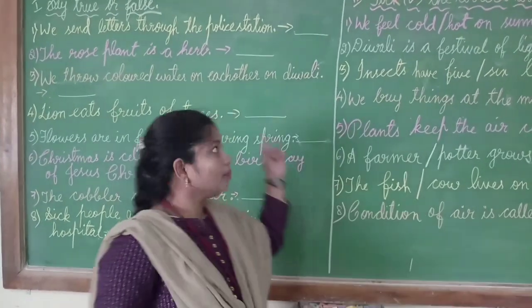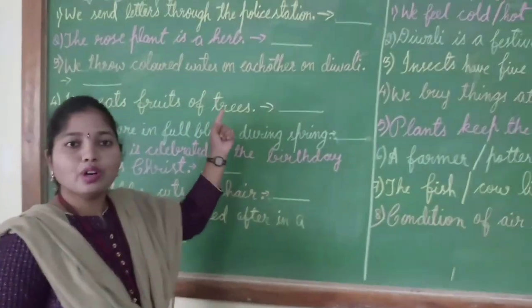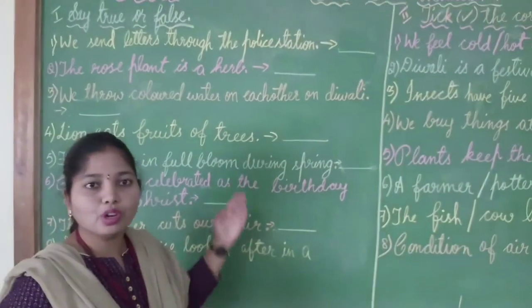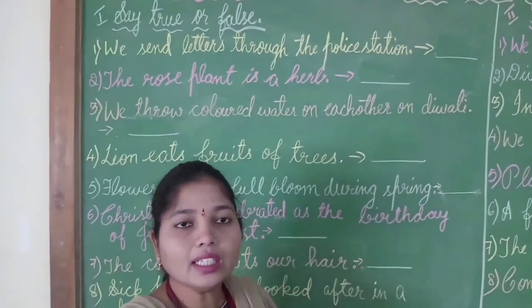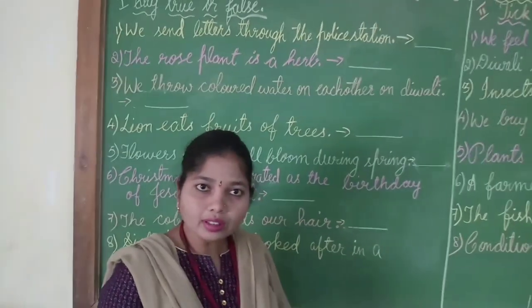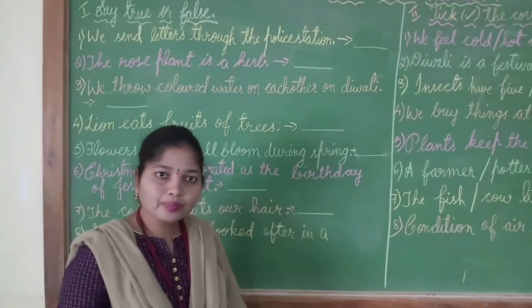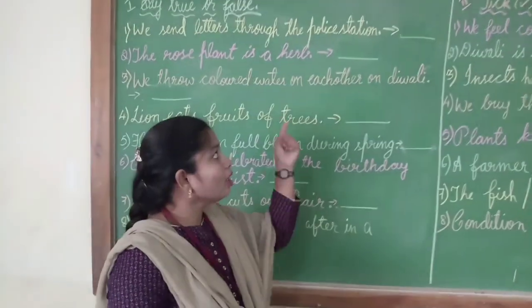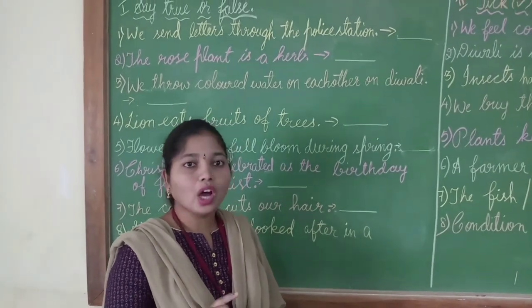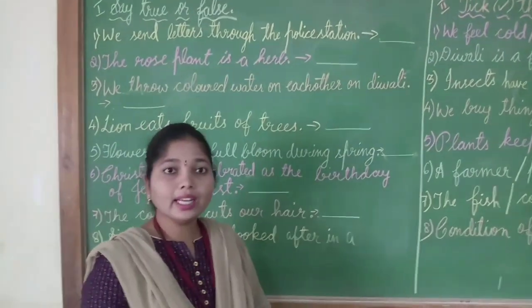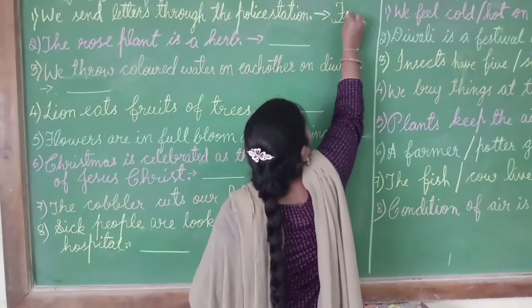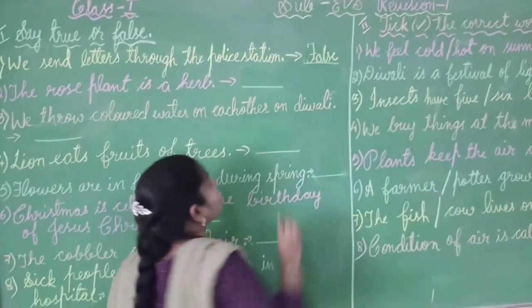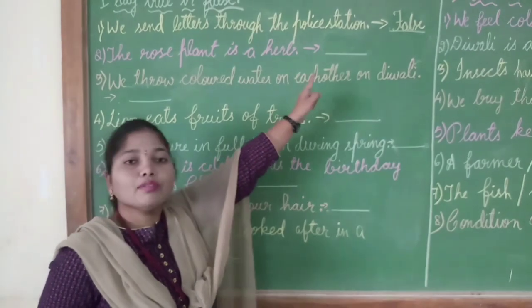Now let us study first about the true or false, and this true or false contains all the 6 chapters. First is, we send letters through the police station. Children, will we send letters through police station? Tell me, is it true or false? Yes, it's false, because we send letters through the post office, not by police station. So I will write there: F-A-L-S-E, false.